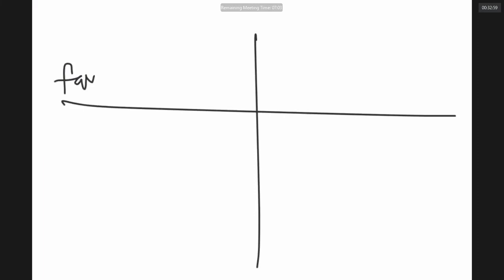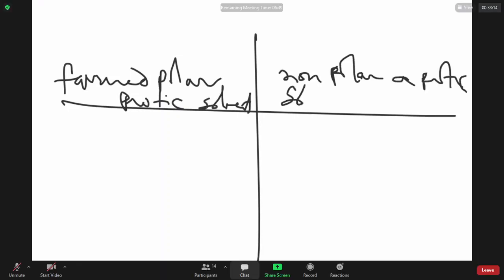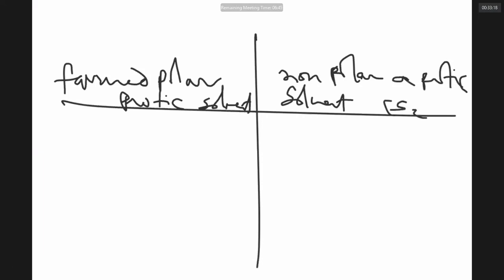Next point. It is favored by polar protic solvent like water. It is favored by non-polar aprotic solvent like carbon tetrachloride, carbon disulfide. Here the product is a racemic mixture.